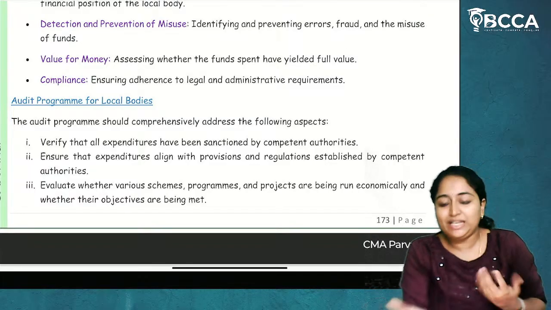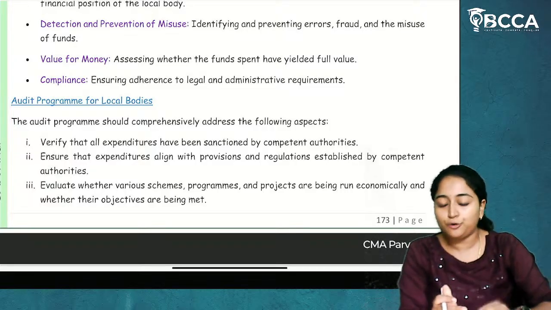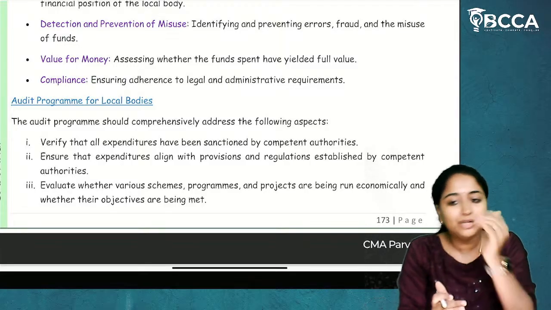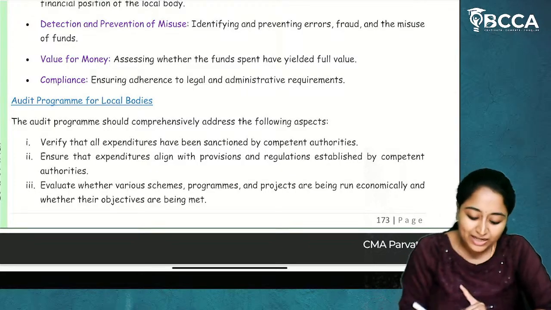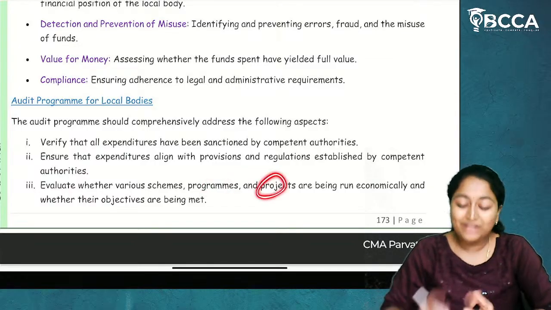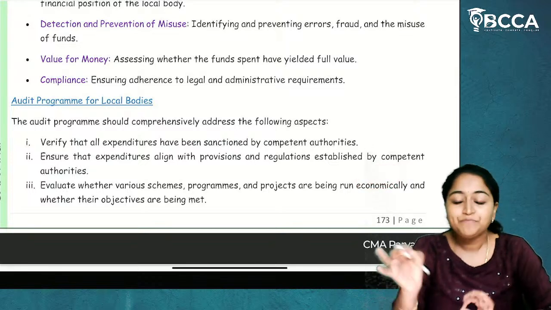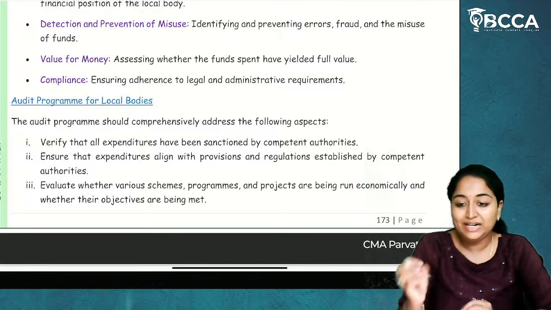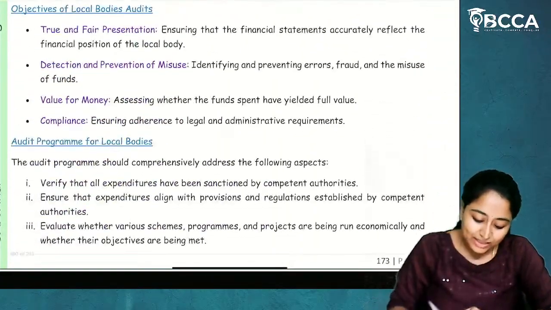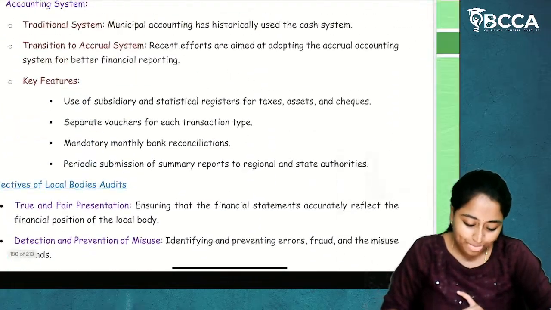If I am giving you 100 rupees, you will not recklessly spend the 100 rupees. Yes or no? You will think whether this is right or wrong, and based on a decision-making pattern, you will do the expenditure of 100 rupees. So similarly, whatever schemes they are working on, whatever programs they are working on, and whatever projects they are working on, they have to check whether it is economically feasible or not. And if it is economically possible and it is okay, then they have to go for that particular project. So regarding this, the audit has to be done for local bodies. I hope it is clear.